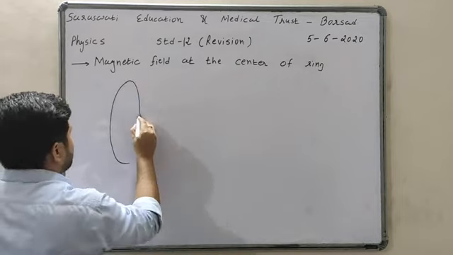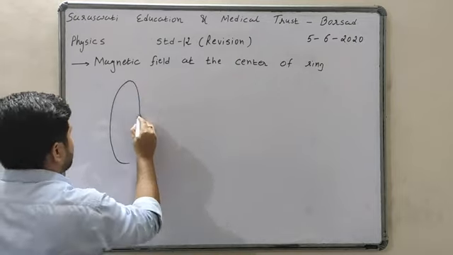Magnetic field at the center will be equal to mu 0 I upon 2R. Suppose this ring has 1 turn, N is equal to 1 turn. Then the magnetic field at the center is mu 0 I upon 2R.